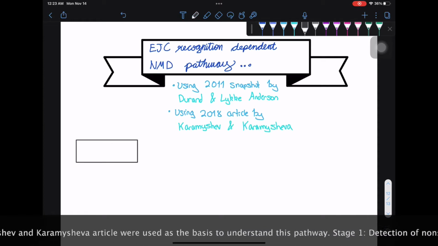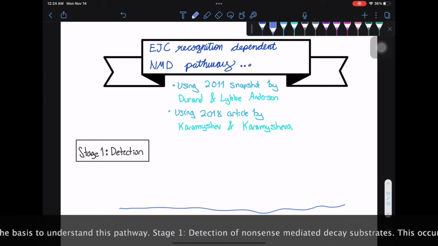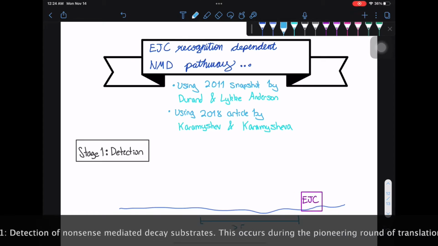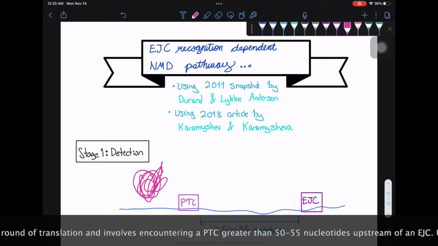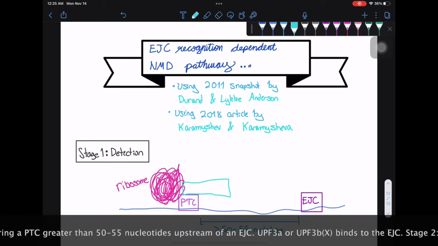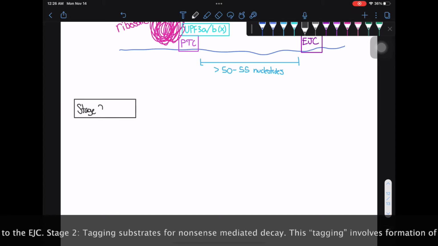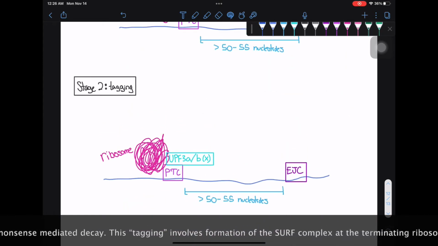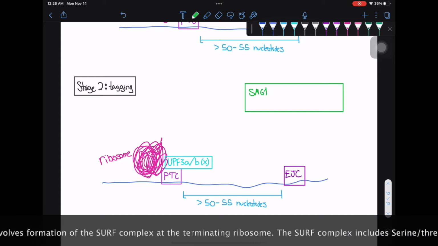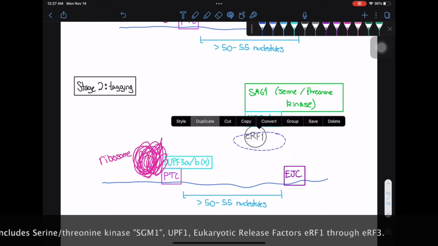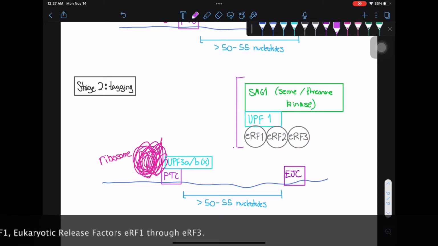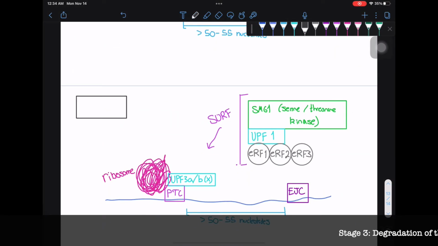The first stage, stage 1, involves detection of nonsense-mediated decay substrates. This occurs during the pioneering round of translation and involves encountering a PTC greater than 50 to 55 nucleotides upstream of an EJC. UPF3A or UPF3B binds to the EJC. Stage 2 involves tagging substrates for nonsense-mediated decay. This tagging involves formation of the SURF complex at the terminating ribosome. The SURF complex includes the following: serine or threonine kinase SMG1, up frameshift protein 1, and eukaryotic release factors eRF1 through eRF3. Stage 3 involves degradation of the mRNA containing the PTC.